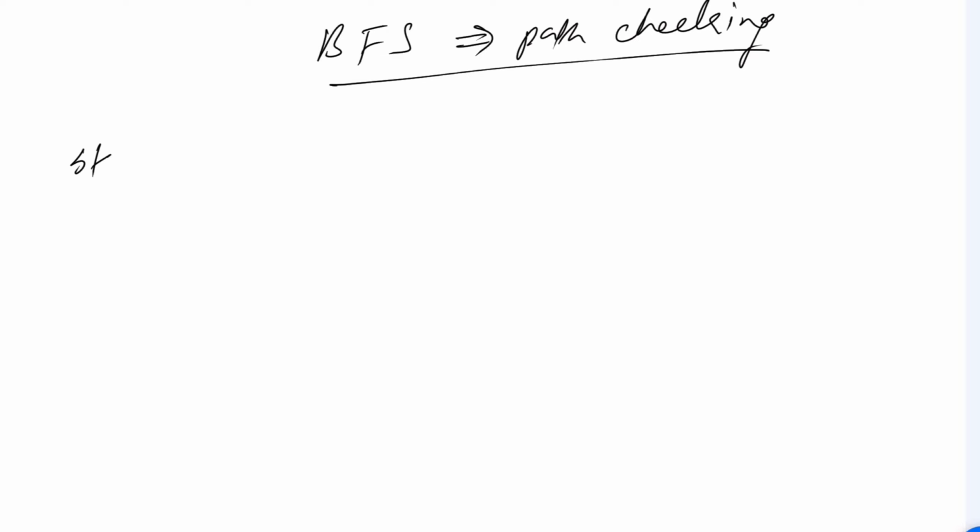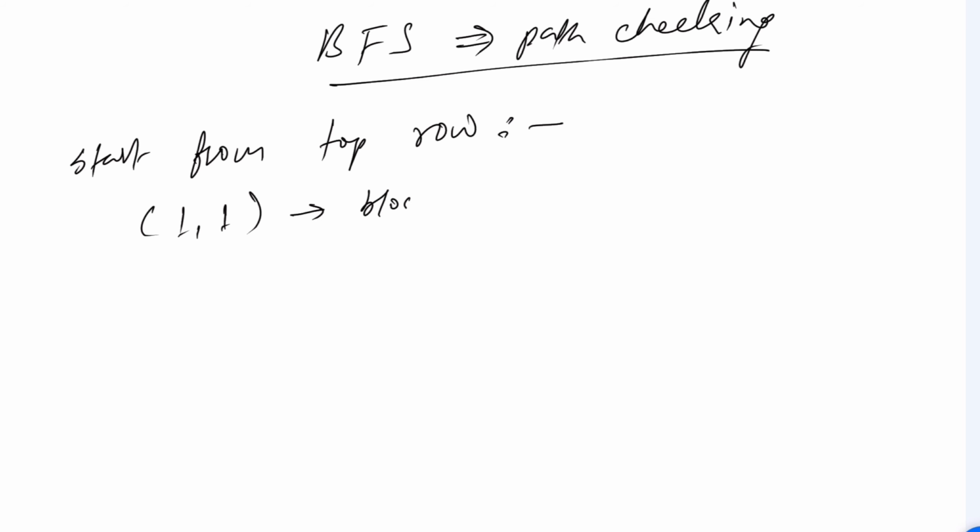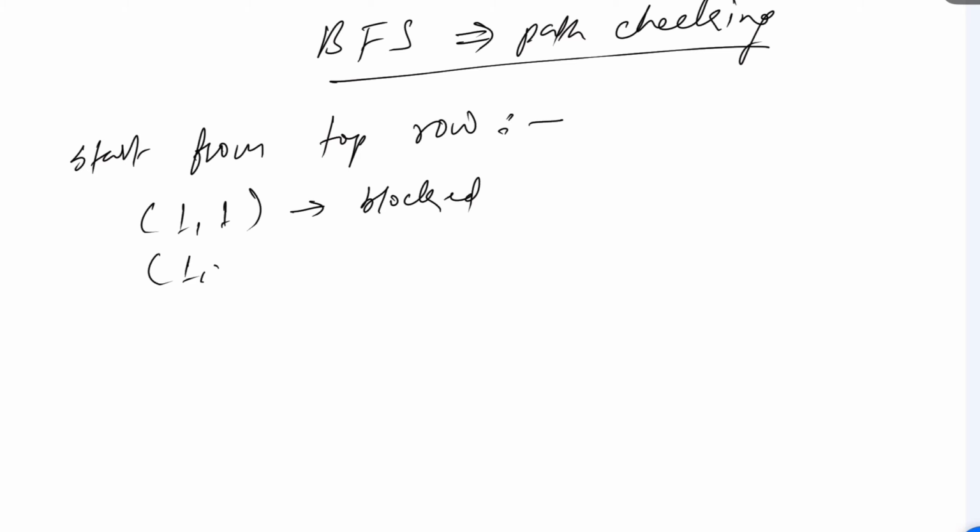So we'll start from where, the top row, right? We can start from here. So top row is 1 1. Can we say that it is blocked, right? Then we'll go with 1 2, it is also blocked, we have seen. Then we'll go to 1 3.